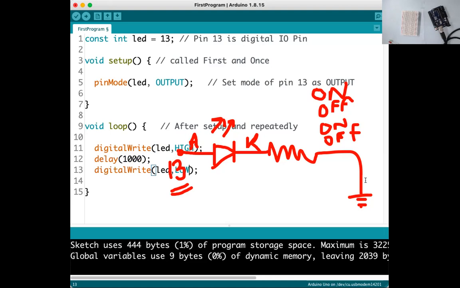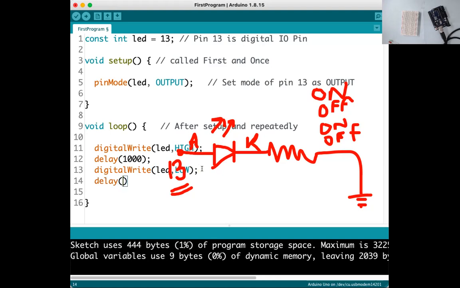Cathode is also connected to 0 volt, which means ground. Both are 0, so the LED is off. The LED will be on only if the anode is at the higher side, that is high level, 5 volt. Otherwise, if both cathode and anode are connected to ground, the LED remains off.